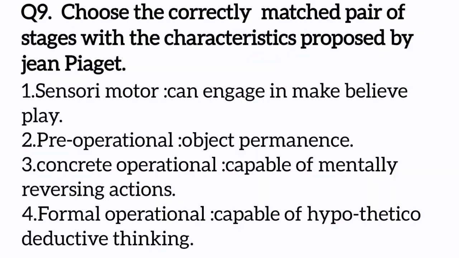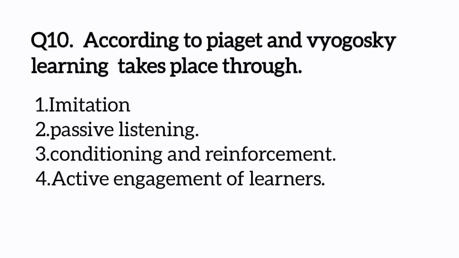Question number 9. Choose the correctly matched pair of stages with the characteristics proposed by Piaget. Options: sensory motor stage, can engage in make-believe play; pre-operational, object permanence begins; concrete operational, capable of mentally reversing actions; formal operational, capable of hypothetico-deductive thinking. The correct answer is the fourth one: formal operational, capable of hypothetico-deductive thinking. The formal operational stage is characterized by the ability to formulate hypotheses and systematically test them to arrive at an answer to a problem.